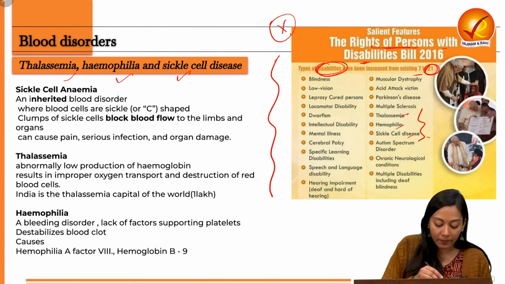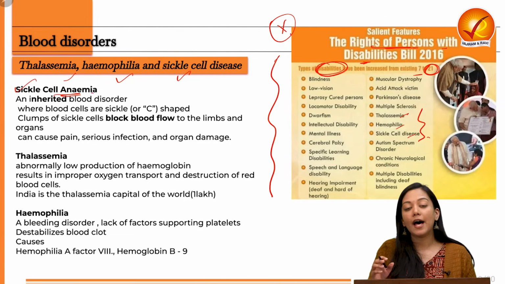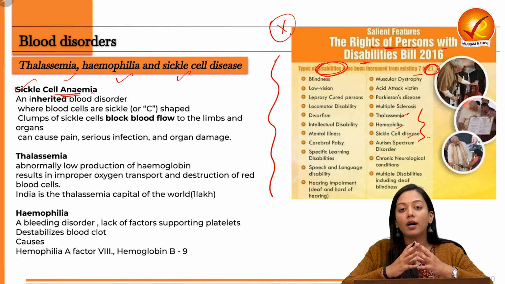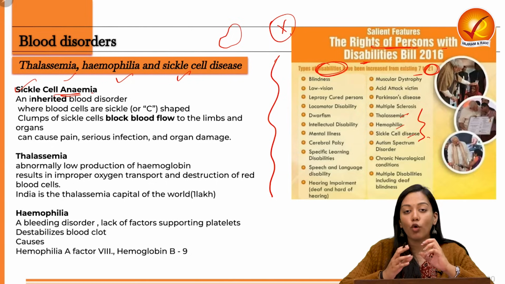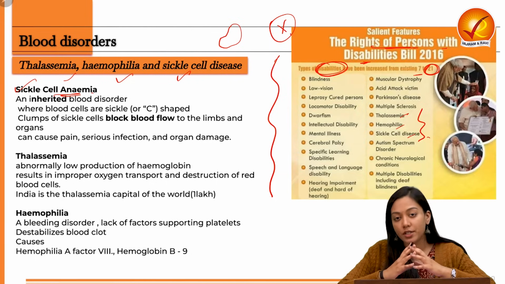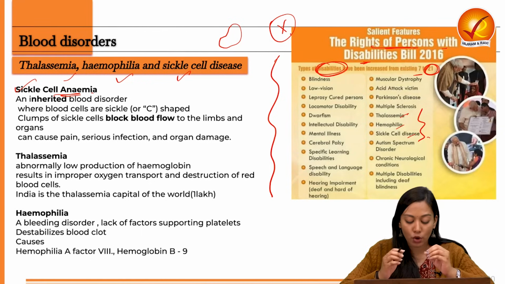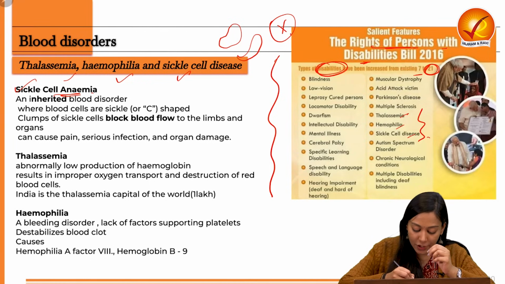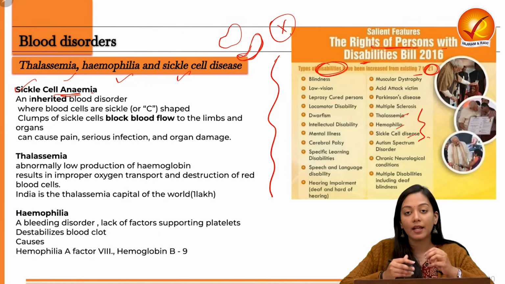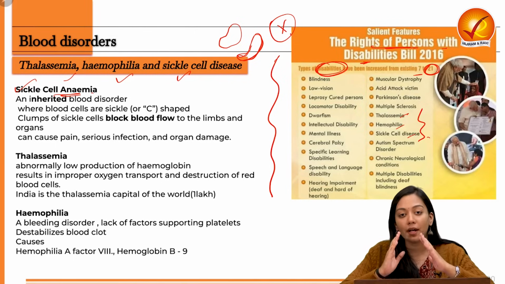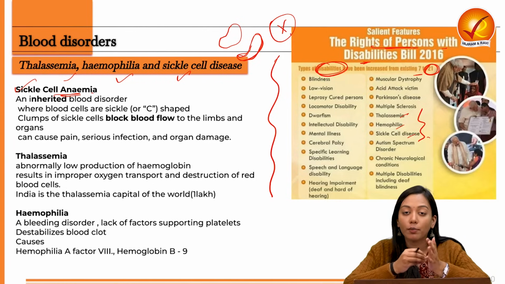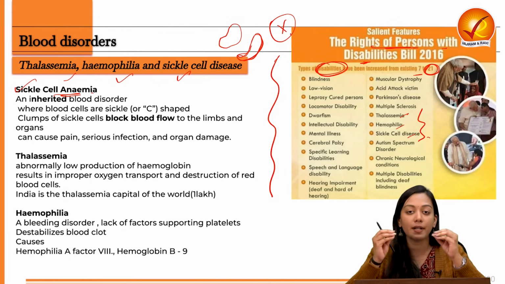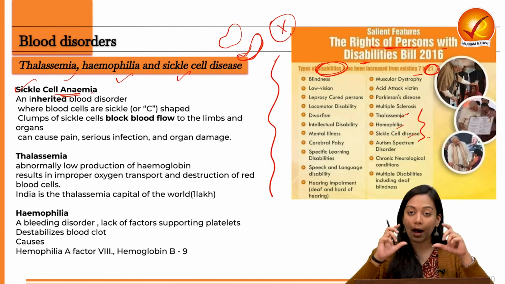Now let's talk about it. Sickle cell anemia. Now, as you know, what is the structure of a typical RBC? It is a disc-like structure. But what happens if a certain genetic mutation takes place? This genetic disorder will make it sickle in shape or C-shaped. As a result, it will become more elongated. As a result, the flow of blood will also be hampered, and therefore the blood will start accumulating because of the accumulation of RBCs, because of the enlargement of the cells.